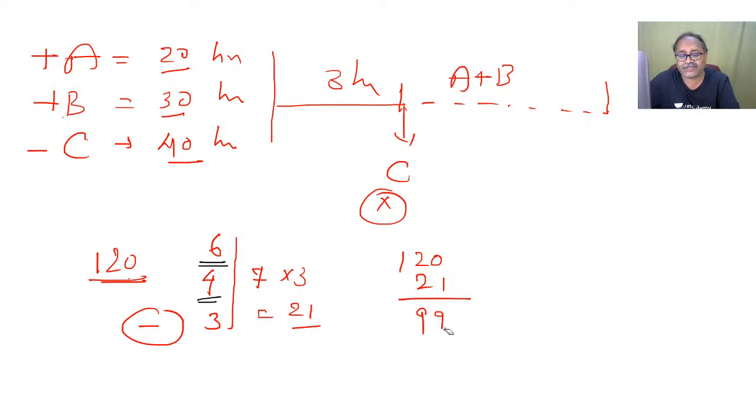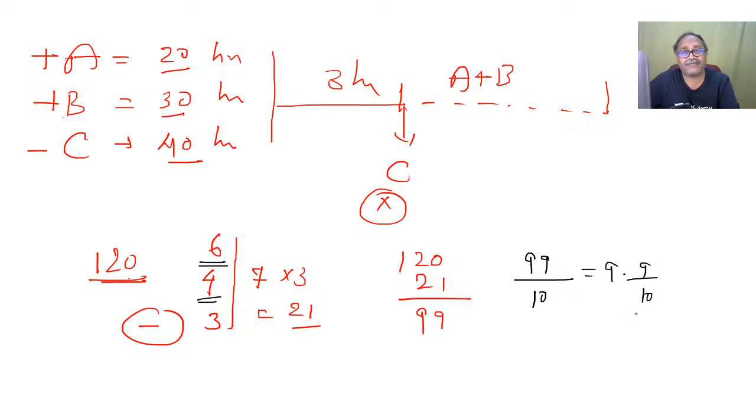How many units have to be filled? 99 units. So 99 divided by 10, and I am getting 9.9 hours. How do I write this 9.9 hours? I can write this as 9 hours and 9 by 10 hours.